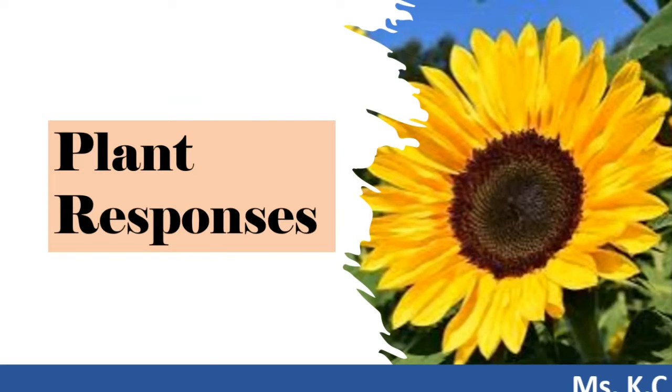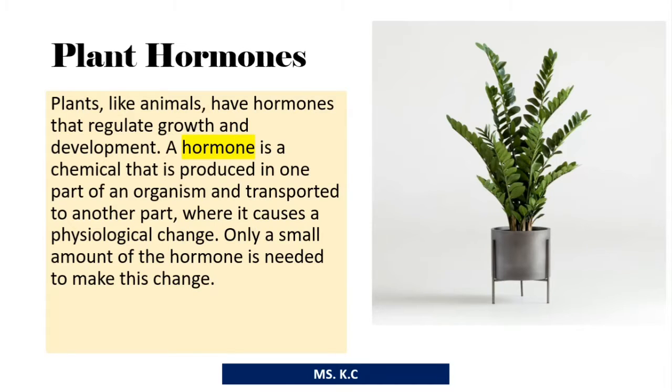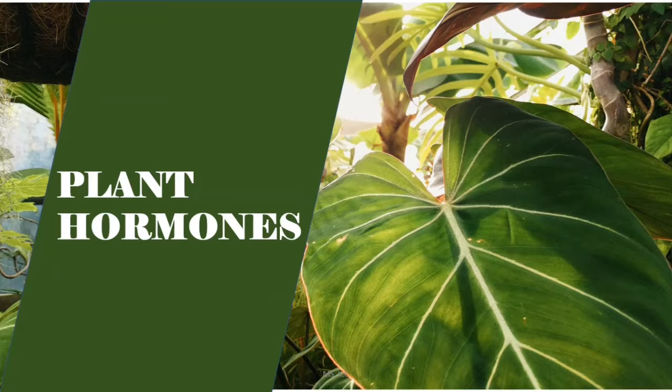Plant responses. Plant hormones. Plants, like animals, have hormones that regulate growth and development. A hormone is a chemical that is produced in one part of an organism and transported to another part, where it causes a physiological change. Only a small amount of the hormone is needed to make this change.